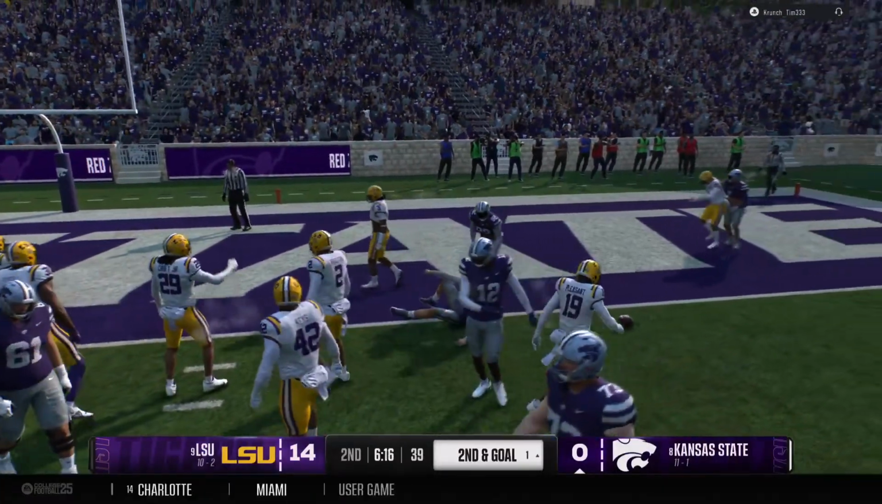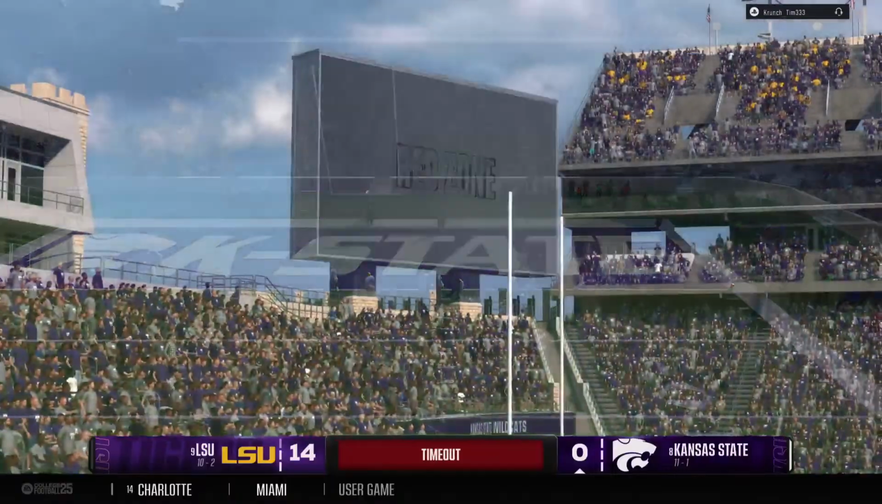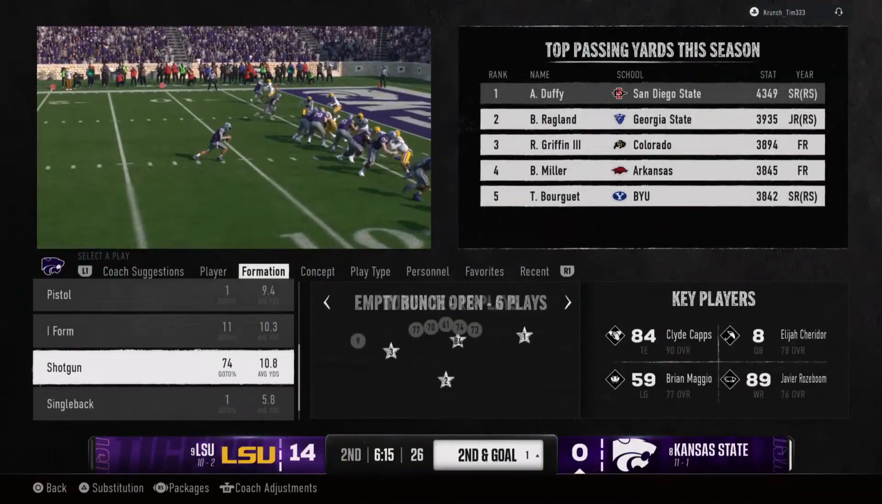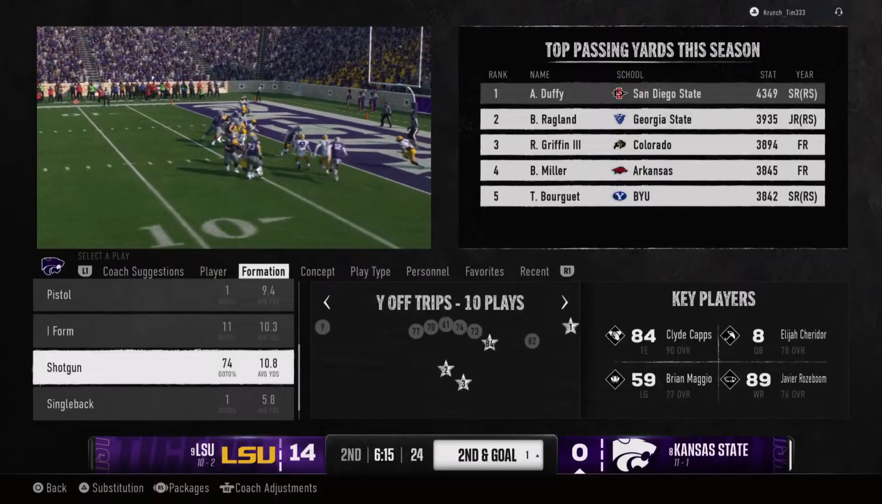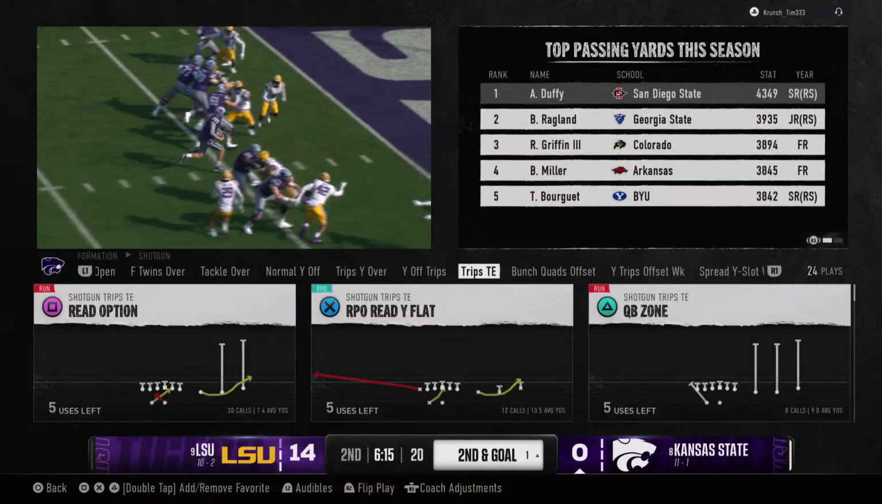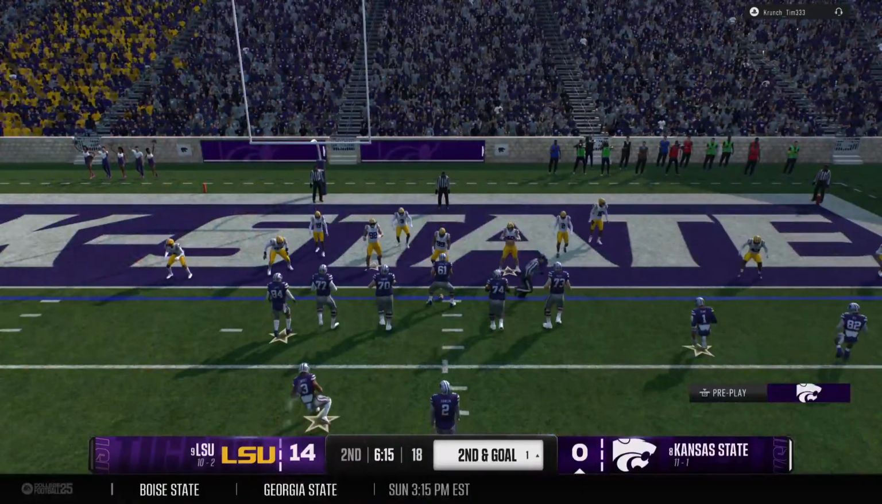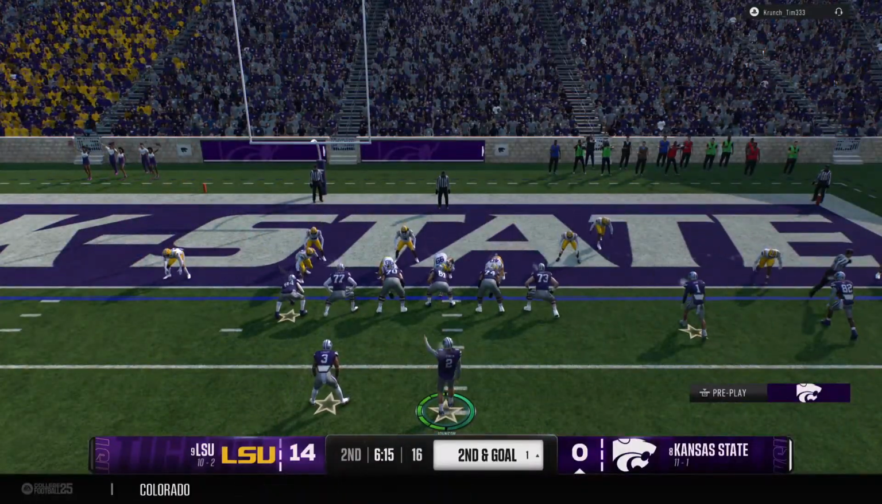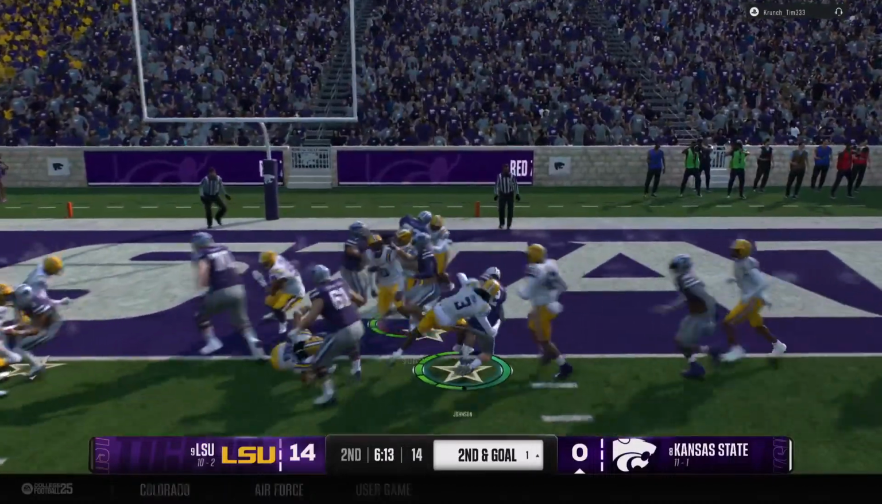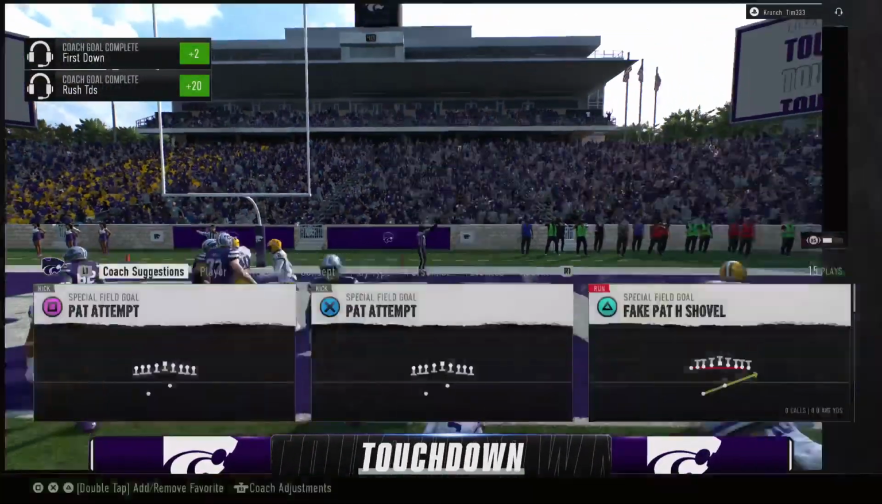Couldn't quite get in, but they're knocking on the door at the 1. Timeout called by the defense. They'll go to the sideline and try to adjust. It's their first timeout. All right, it's second down and goal now for this offense. And it looks like the quarterback's going to run it. Will make it into the end zone.